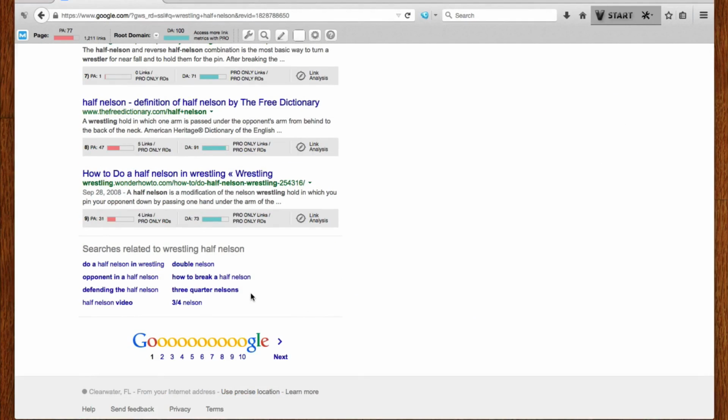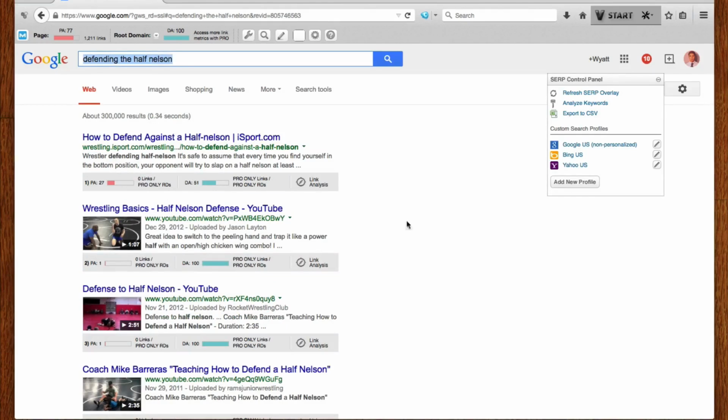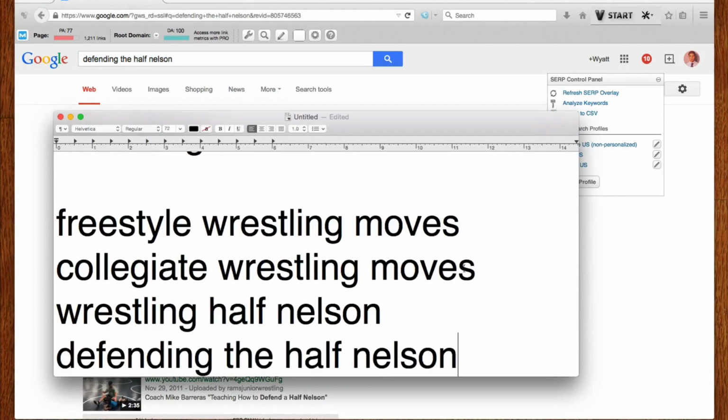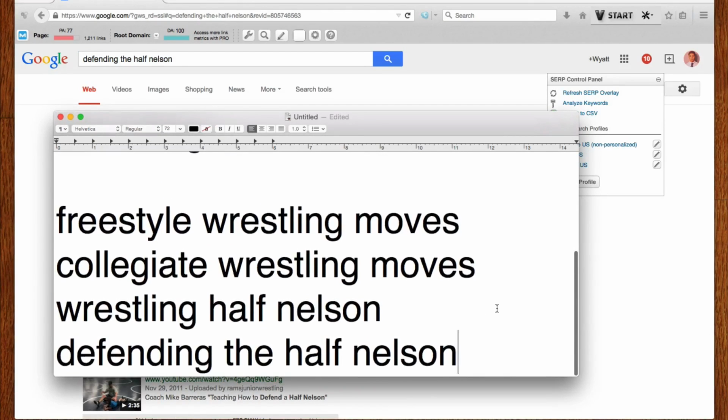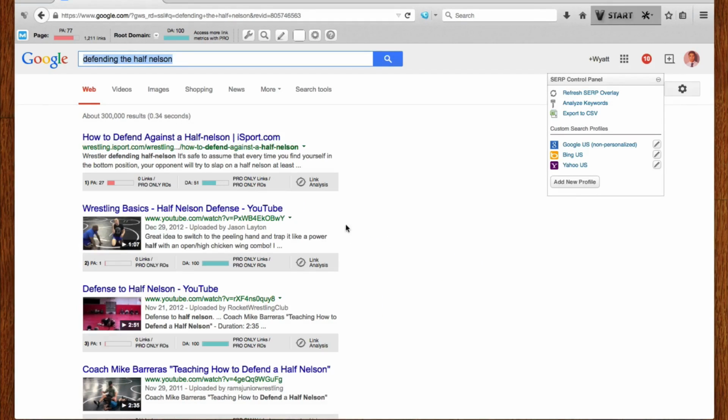Let's see here. Defending the half Nelson. Okay, that could be another good keyword here, 300,000. So these are pretty small keywords, but you're going to get traffic from these keywords. You're going to get very targeted traffic at that. Definitely do not underestimate these keywords, right? These are getting a good bit of searches, and we'll go into the Google Keyword Planner and see exactly, or at least an estimate of, how many searches they get, but do not underestimate these keywords.